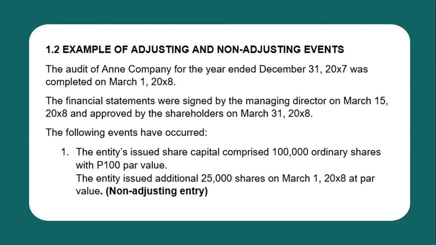The issuance of shares happened after the reporting period, and there is no evidence of conditions existing prior to the end of the reporting period that there would be an issuance of shares. It solely arose after the reporting period, so it is considered a non-adjusting event. Okay?